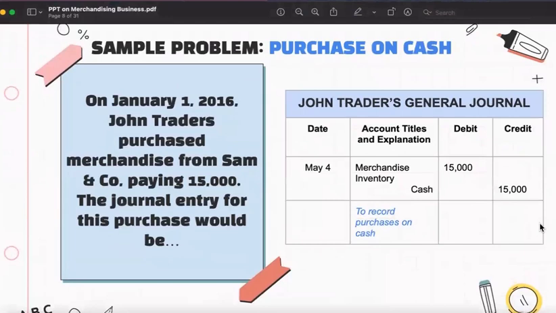If it is a purchase on cash, on January 1, 2016, John Traders purchased merchandise from Sam & Co., paying 15,000. So the journal entry would be an increase in inventory: debit Merchandise Inventory, and we credit Cash. This is how we record a purchase on cash.